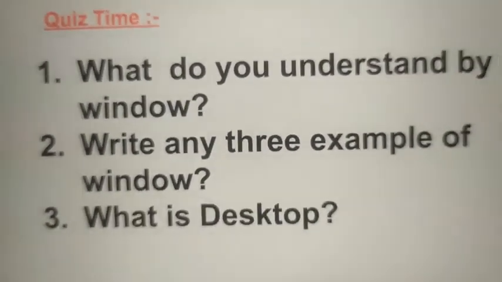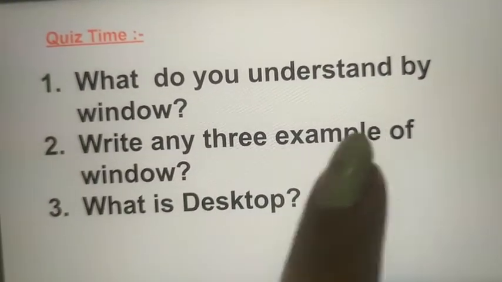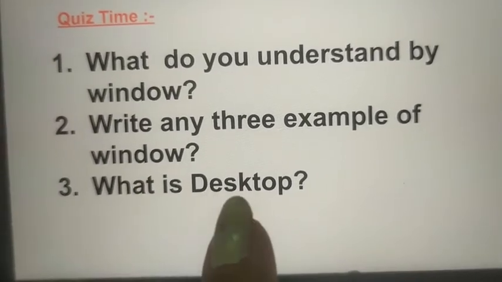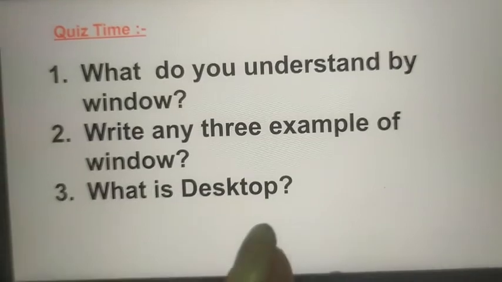Windows. Now quiz time. First, what do you understand by Windows? Second, write any 3 examples of Windows. And third, what is the desktop? So listen to this video and give these answers.